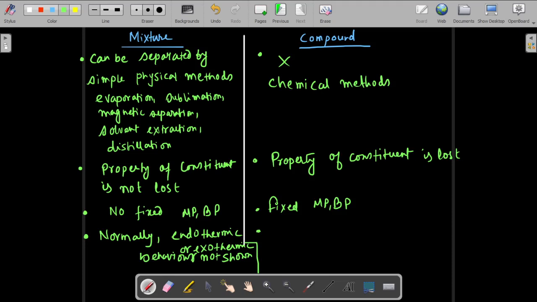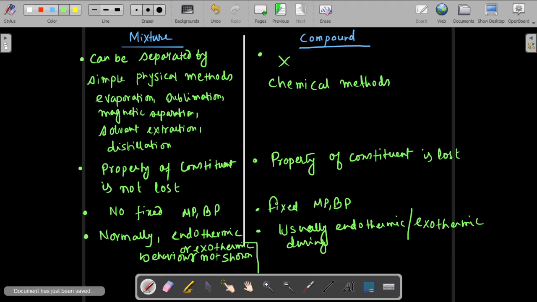So you can write usually endothermic or exothermic during preparation, because there is a chemical reaction if you prepare a compound.